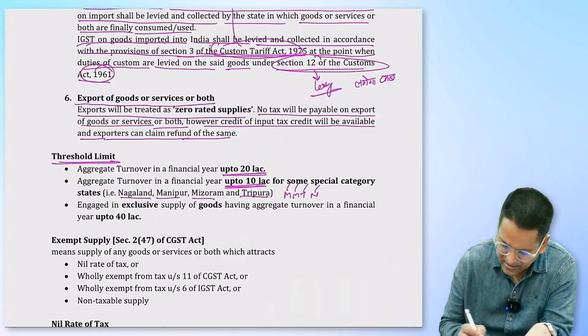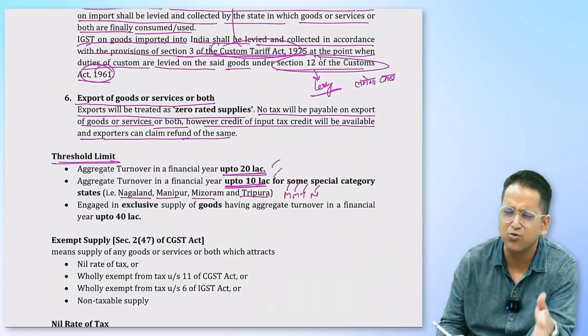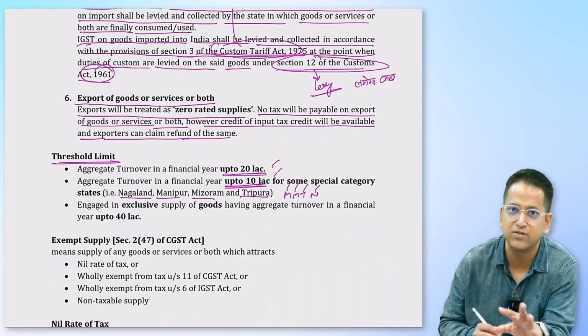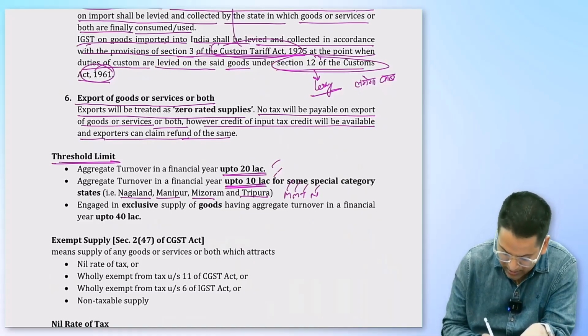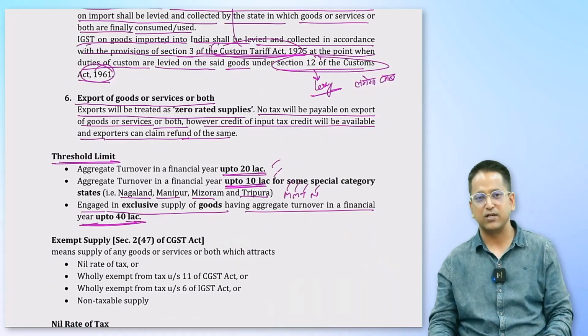But what is it for? This limit, 20 lakhs, 10 lakhs. Now you supply goods or you supply services or maybe both. But if you only supply goods, not services, clear? If it's exclusive supply of goods, then the aggregate turnover can be up to 40 lakhs. So that will be the threshold.